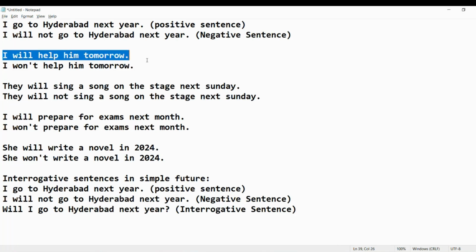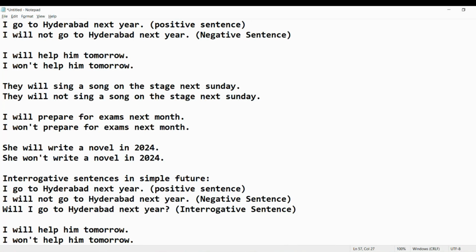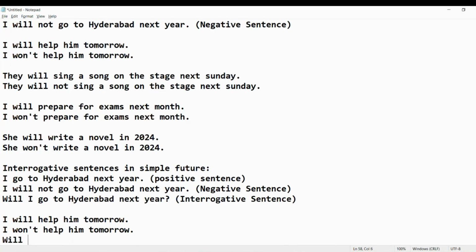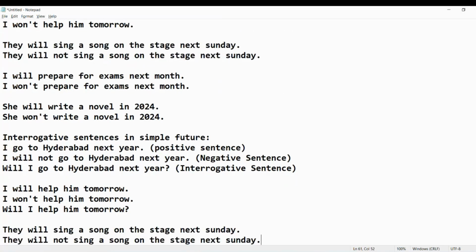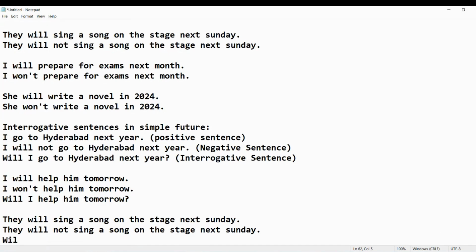Likewise, if we take these sentences, I'll help him tomorrow. I won't help him tomorrow. Will I help him tomorrow? This is interrogative. If we take this sentence, they will sing a song on the stage next Sunday. They will not sing a song on the stage next Sunday. Will they sing a song on the stage next Sunday? This is interrogative.